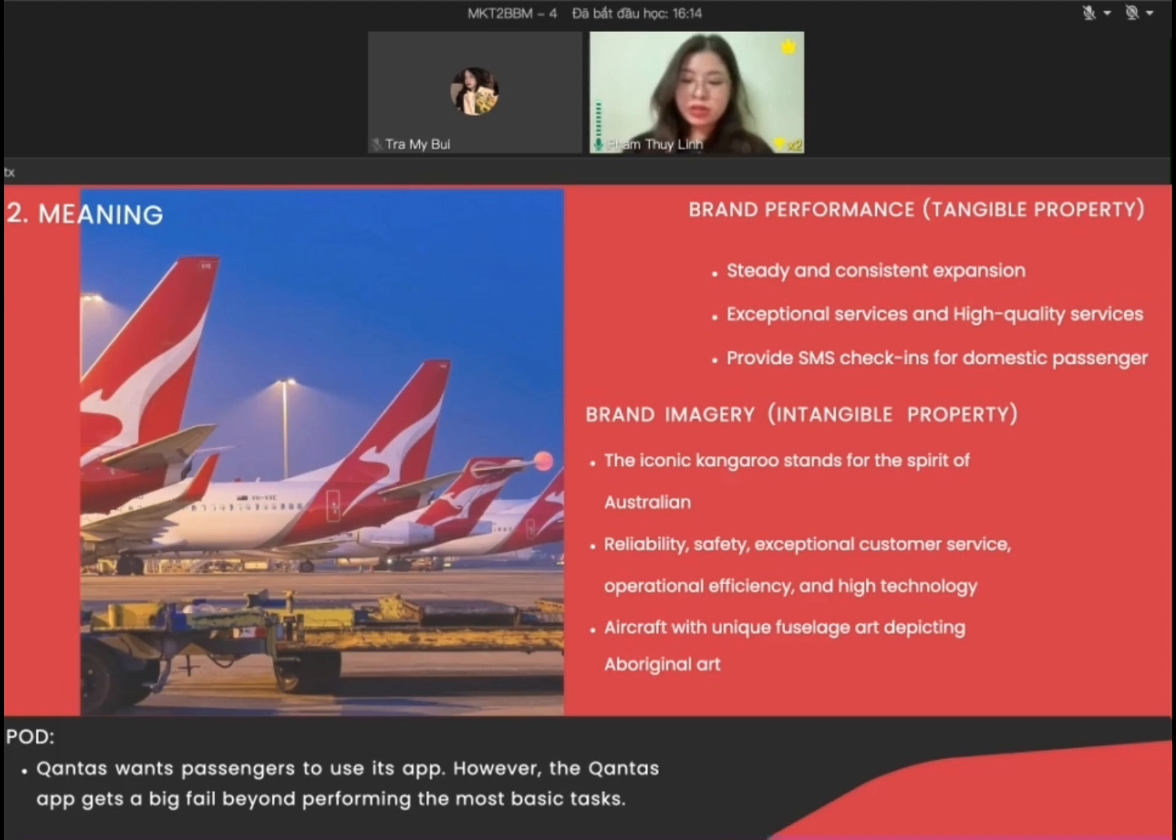Qantas has also introduced aircraft with unique art in order to symbolize not just its link to urban Australia, but also to indigenous people from remote areas of Australia. Qantas has stripped frontline staff from airports, leaving passengers on their own when a problem arises. Qantas wants passengers to use its app. However, the Qantas app is a big failure beyond performing the most basic tasks.